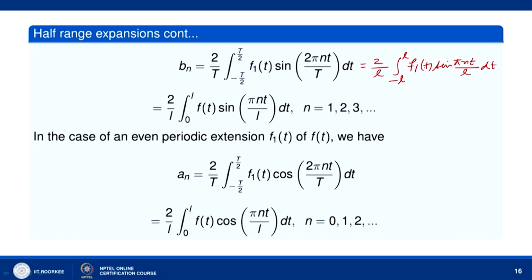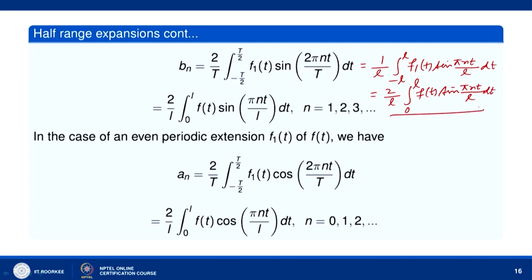Now f1(t) is an odd function, and sin of pi n t by L is also an odd function, so their product is an even function. Using this fact, we can write 2 over L times the integral from 0 to L of f1(t), which now becomes f(t) because over the interval 0 to L f1(t) coincides with f(t), times sin of pi n t by L dt.